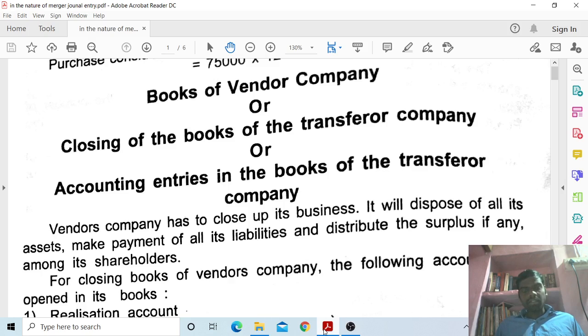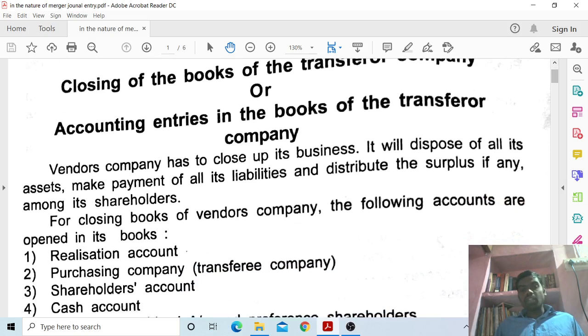Let us start. Journal entries in the books of vendor companies. While preparing journal entries, we must know about journal entries in the books of vendor company, or closing books of the transferor company, or accounting entries in the books of the transferor company. While preparing the amalgamation balance sheet, first of all we have to see the journal entries.